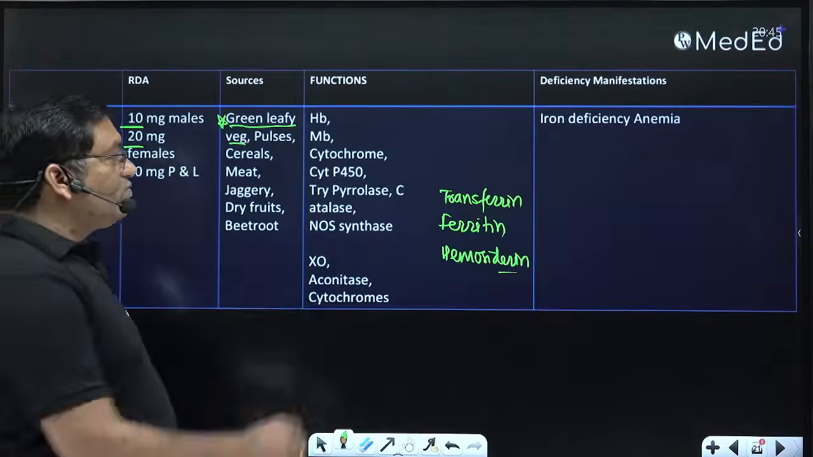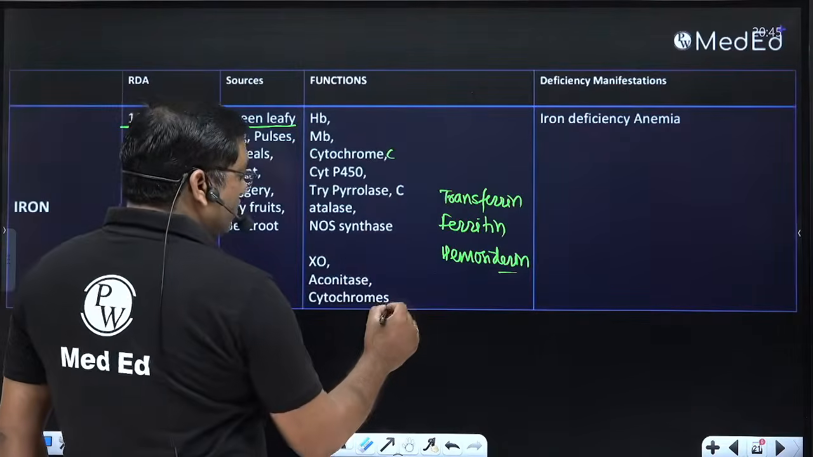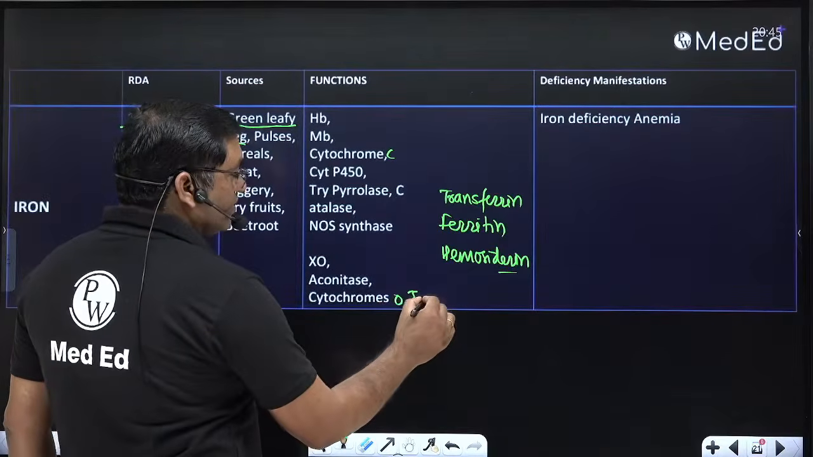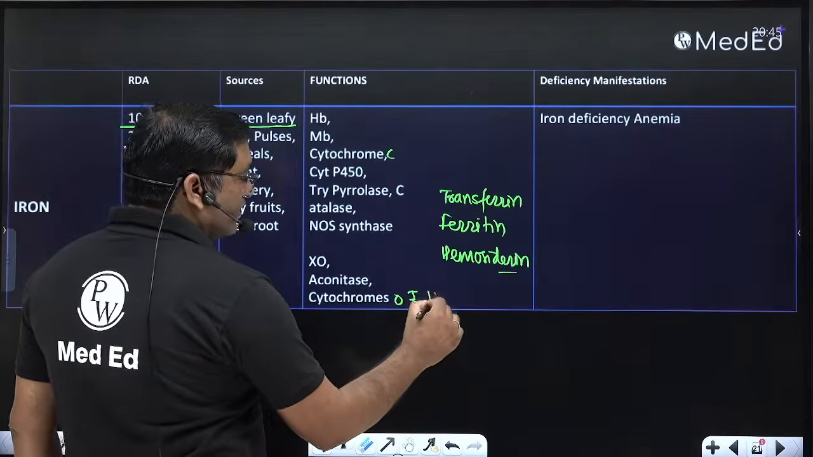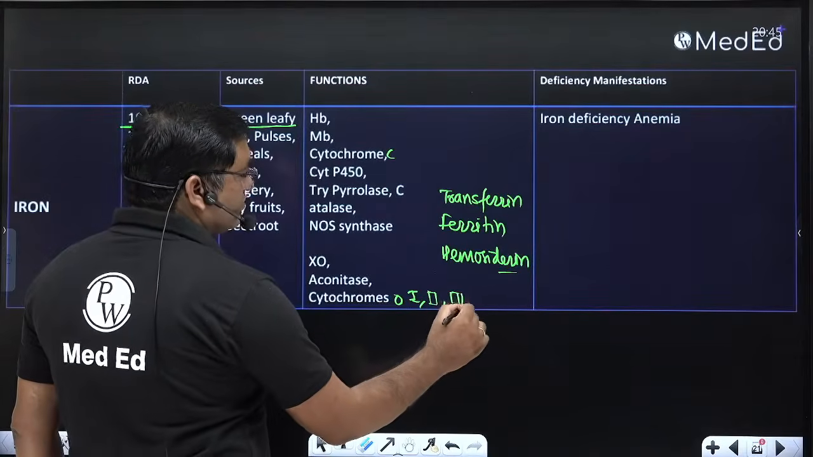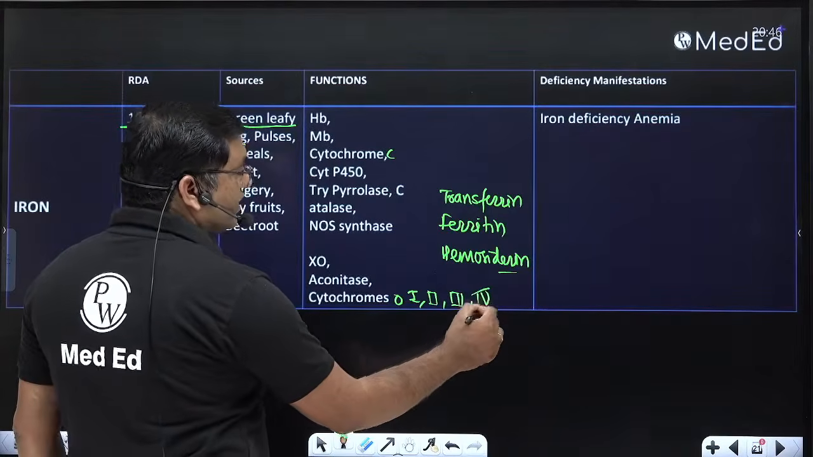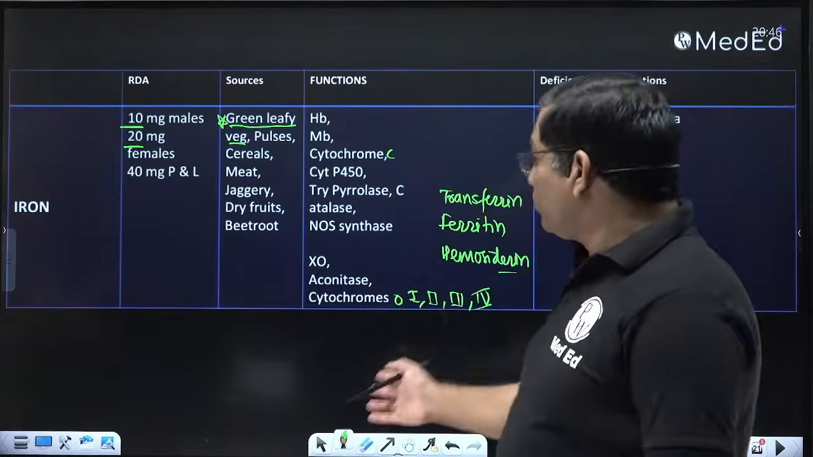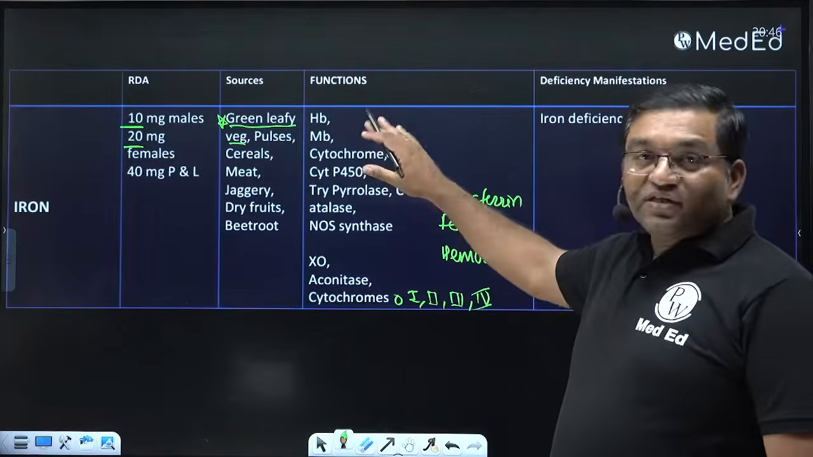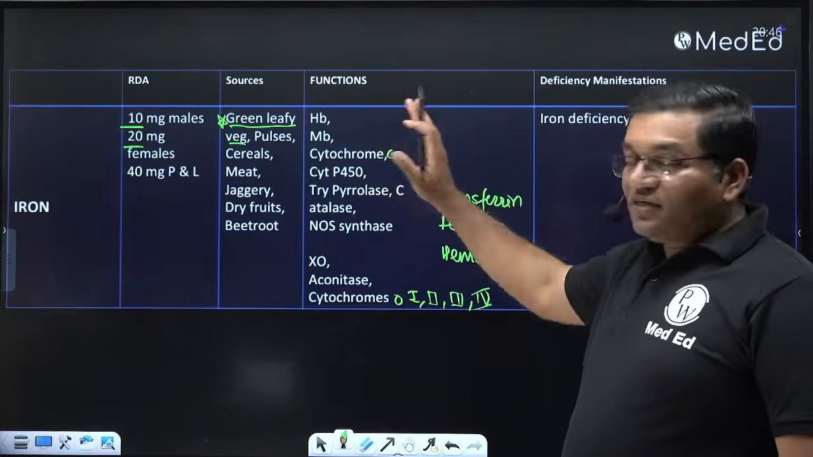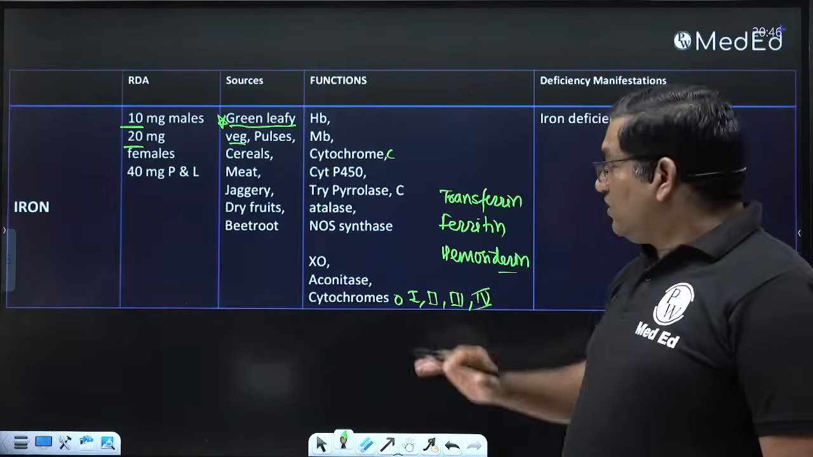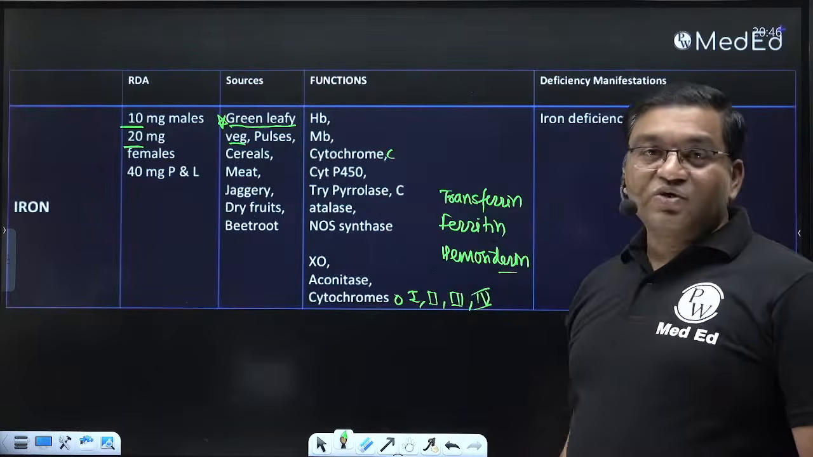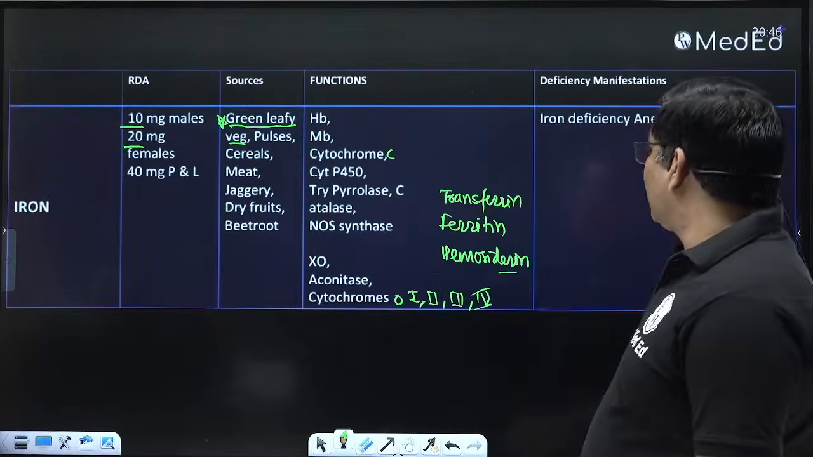So cytochrome C, cytochrome oxidase, various cytochromes: complex 1, complex 2, complex 3, complex 4 of the electron transport chain. This is important. So various cytochromes are present. So these are the iron containing proteins. If you remember the functions of iron directly, you won't recall them, but if you remember all these proteins, you will remember their functions.